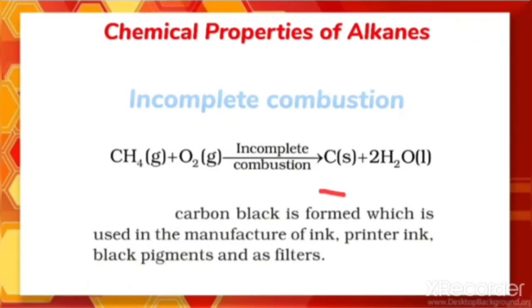And you are familiar with this carbon black also during the combustion of the wood, or somewhere you can find the black carbon. So that is actually used for making the inks and the printer ink, and the black pigments are made by using this carbon. That is called as carbon black. It's a very important reaction. The incomplete combustion gives rise to the product carbon plus water, but complete combustion gives rise to the product, that is carbon dioxide and water. And where we use this carbon? For making the inks, printer ink, etc.